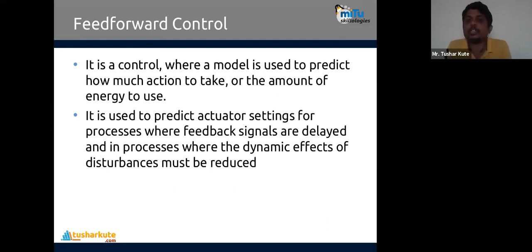So, you predict actuator settings for processes where the feedback signals are delayed and processes where the dynamic effect of disturbances must be reduced. Feed forward. You have your own heuristic approach in the algorithm, and then it checks what will be the next possible movement. That is the third way of robotic control.